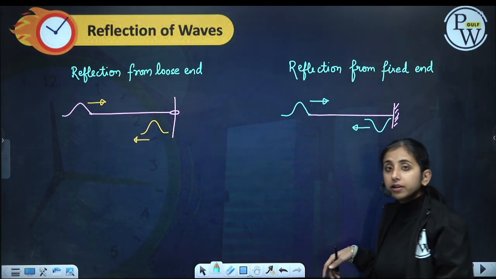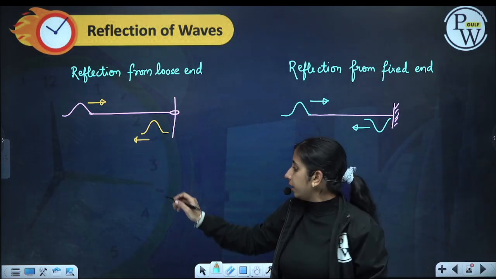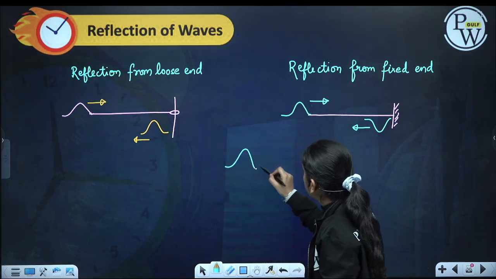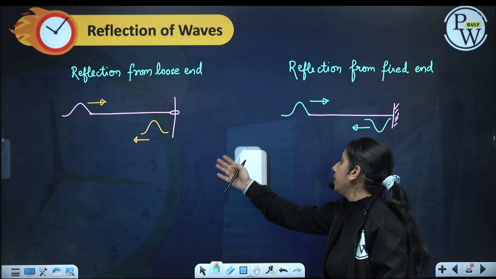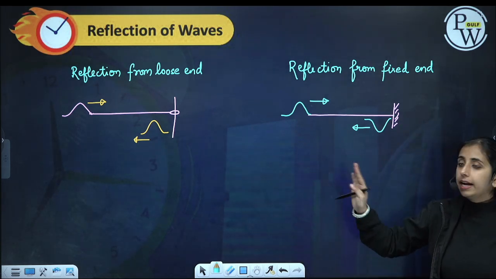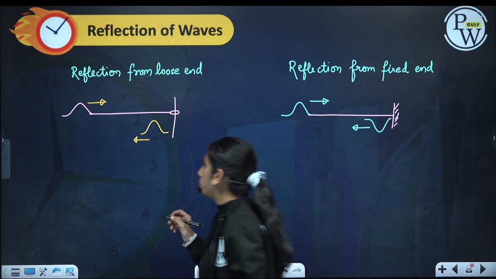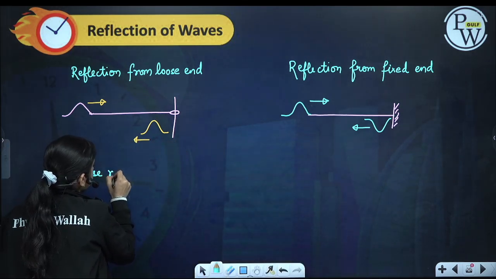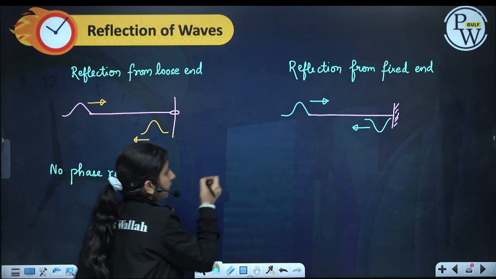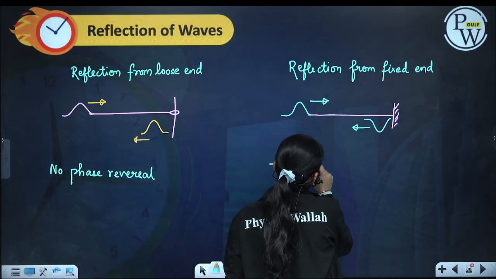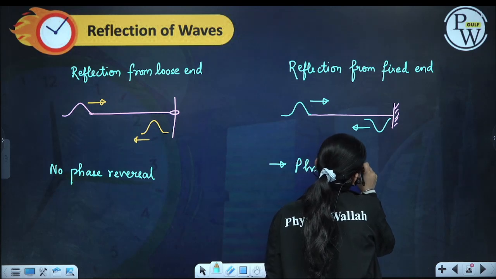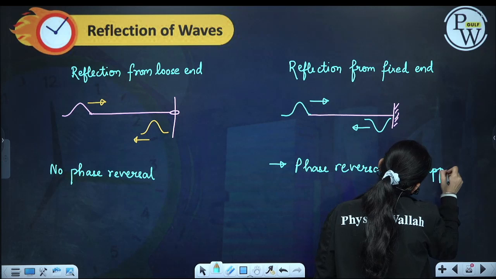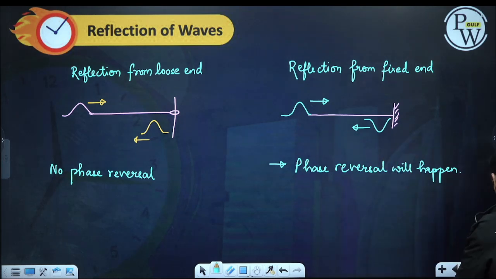A negative wave is being reflected. This is a reflection of waves. In this there is no phase difference. If this wave goes like this, the other will come like this only, and then if this wave goes like this, it will come like this. In the loose end case, no phase reversal, and in the fixed end case, phase reversal will happen. Okay, so this is a reflection of waves.